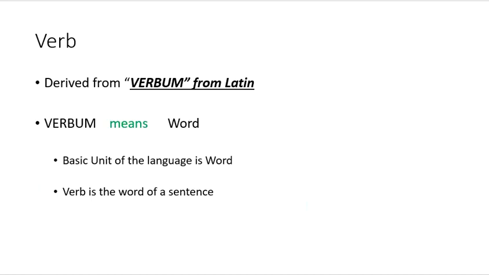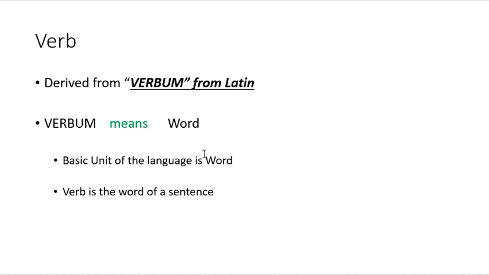And if we check the history of the verb, we can find out that the English language has been derived from Greek and Latin. So verb is derived from the word verbum from Latin, and verbum means a word. So in other words, we can say verb is basically a word.